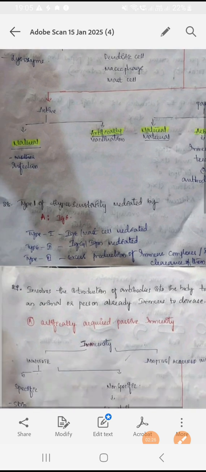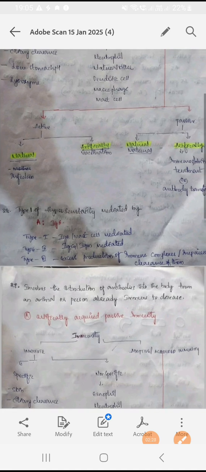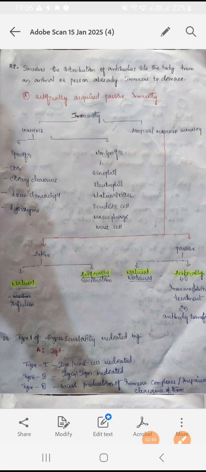Then the next second question you can see: type 1 hypersensitivity mediated by. We all know that hypersensitivity reactions are classified into four types: type 1, type 2, type 3, type 4. In that they asked, type 1 hypersensitivity is mediated by, and the answer is IgE antibodies.